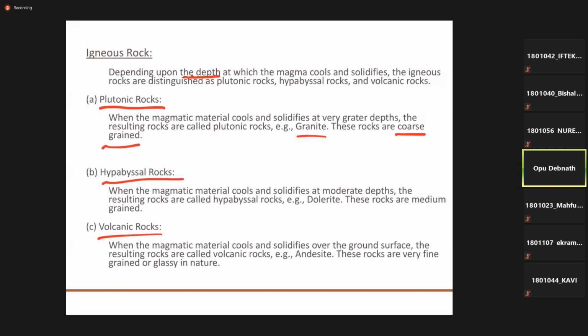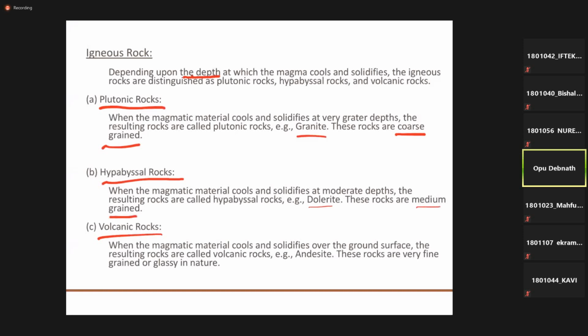And next one is the hypabyssal. These rocks solidify at a moderate depth, that means an intermediate depth from the center to the outer crust. If it solidifies at the intermediate depth, like dolerite, these rocks will be medium grained. So these hypabyssal rocks will be of medium grain size.